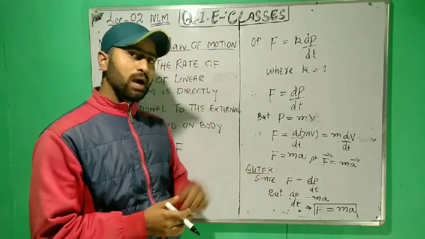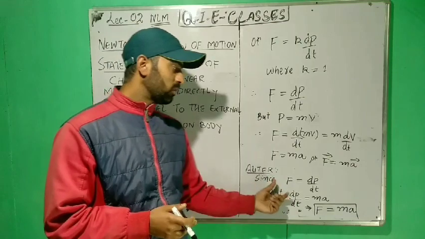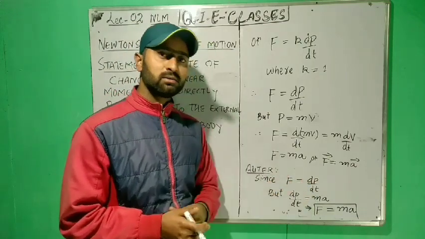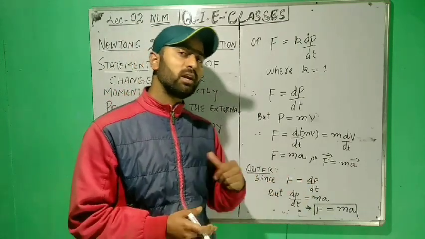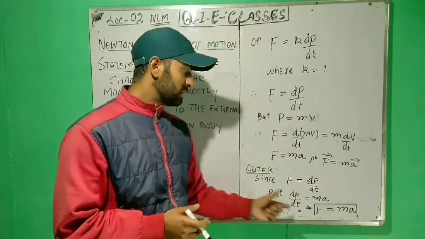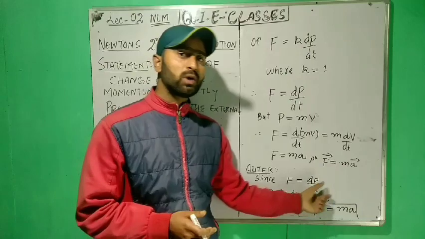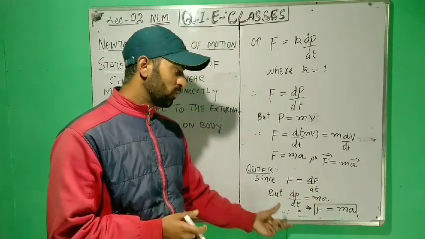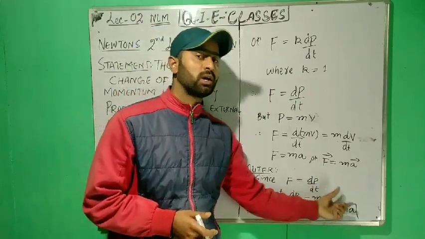Since we know F is equal to dp upon dt, and from the concept of rate of change of momentum we earlier discussed that dp upon dt is equal to ma, therefore we can write F is equal to ma.